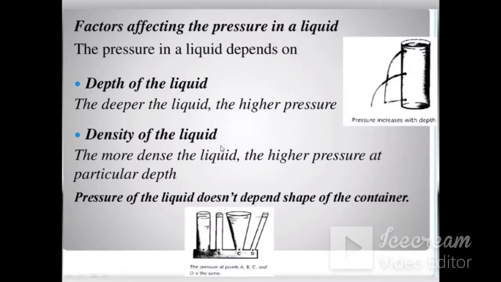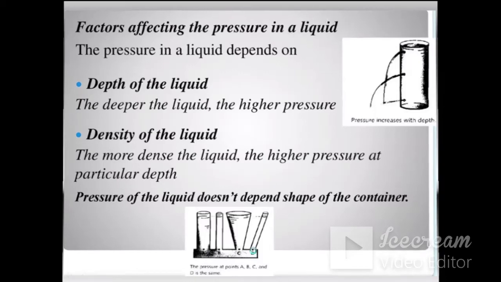Then density of the liquid. The more dense the liquid, the higher the pressure at a particular depth. For example, if you compare oil or water, in that case the density of the oil is much more than the density of this water. So the pressure of the liquid depends on two factors, that is depth as well as density. But pressure of the liquid never depends upon the shape of the container. Whatever the shape of the container, the pressure at the same level for the same liquid will remain the same.